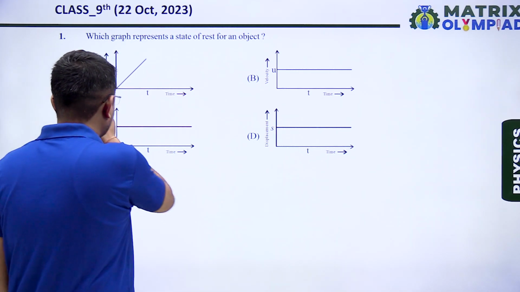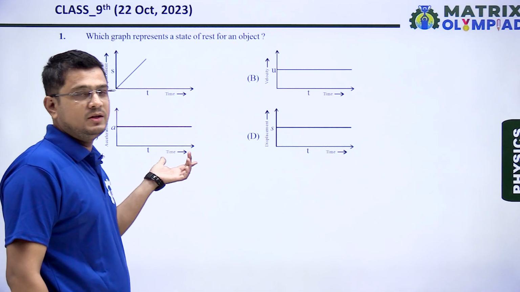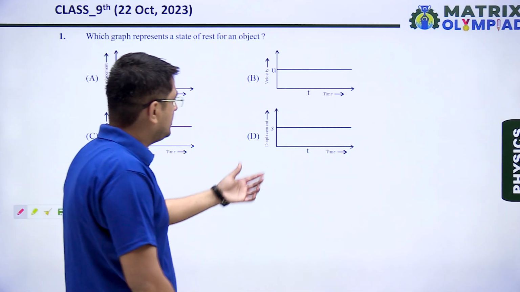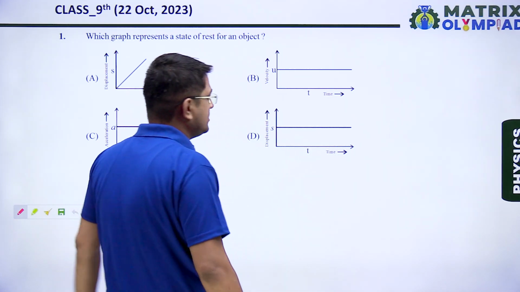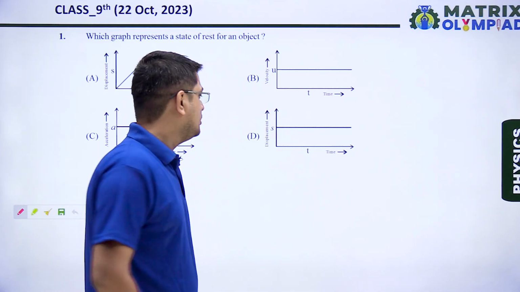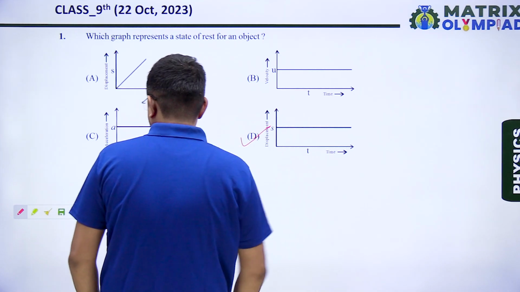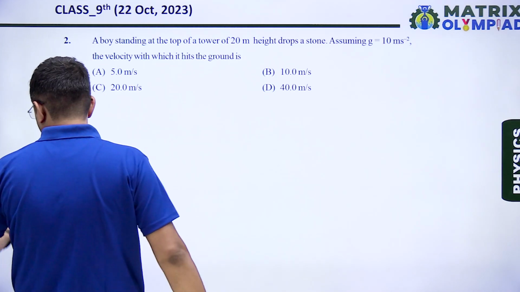In this, acceleration is constant. That means the object is moving with constant acceleration. Here in option D, we can see displacement is not changing with time. That means the object is at rest. So our correct answer is option D. Next question, question number 2.